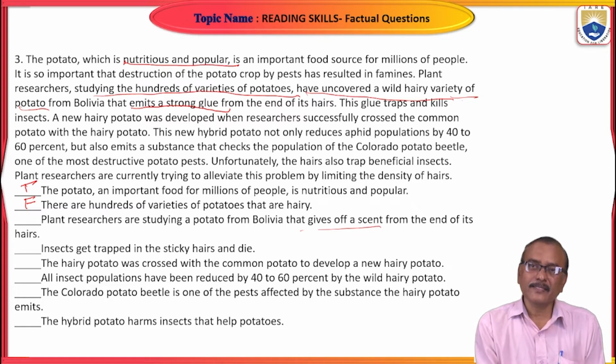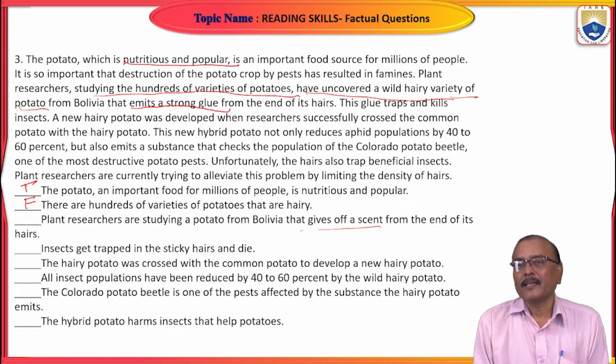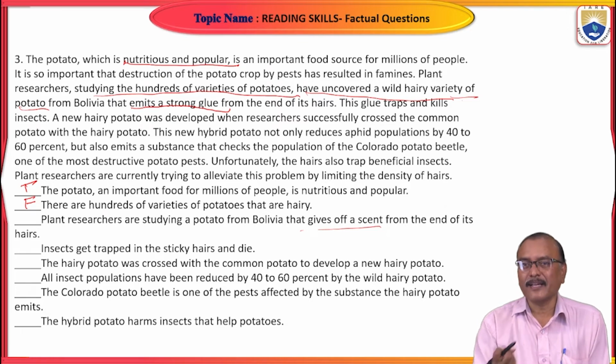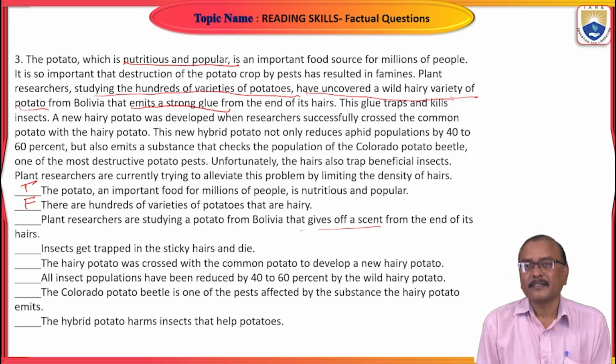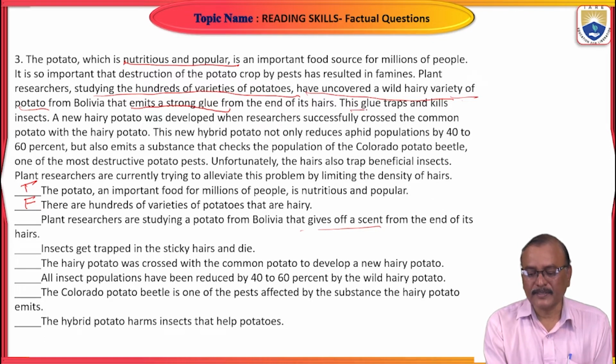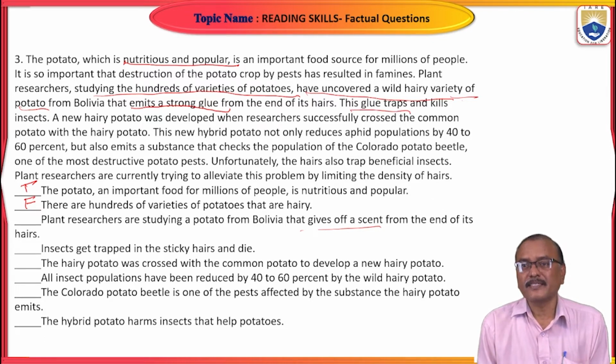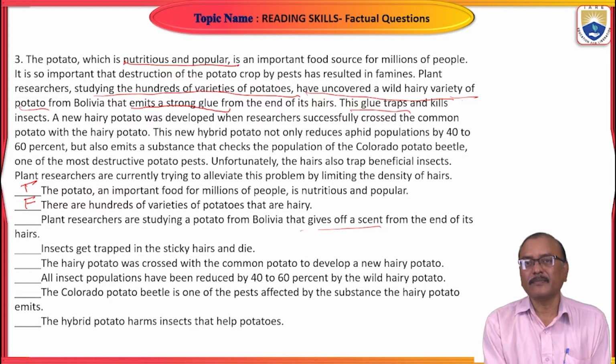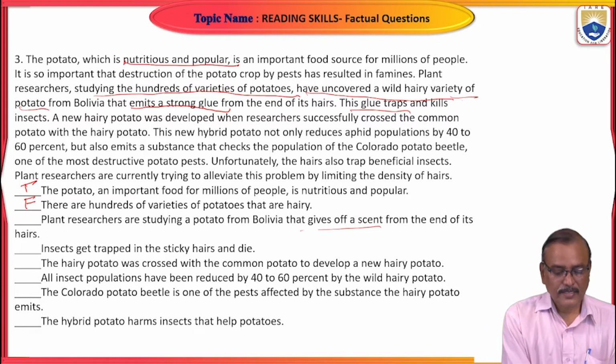Here the scent is also, it may be sticky substance. Is it clear? From the end of its hairs, so that it attracts insects and insects get trapped in that one. Is it clear? This glue traps, right? The scent also attracts and traps. So instead of a scent, he has given glue, but meaning is same here, right? So true.